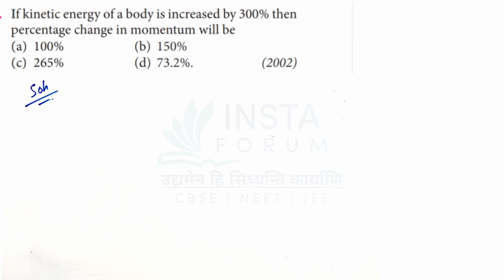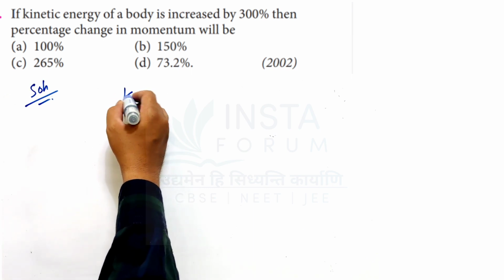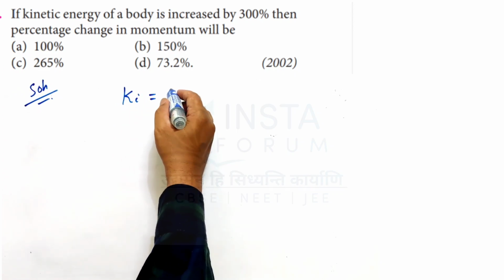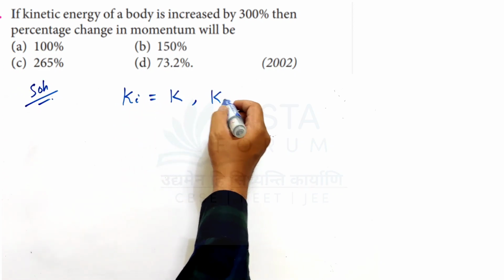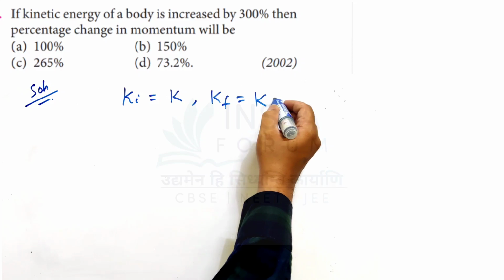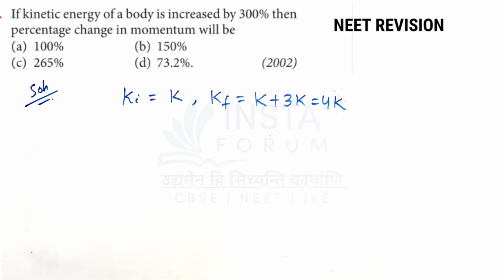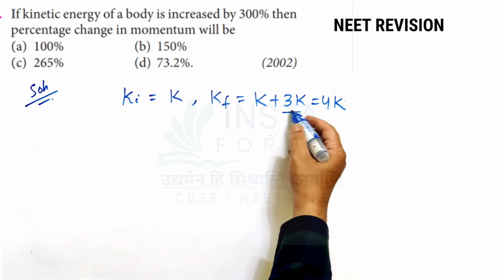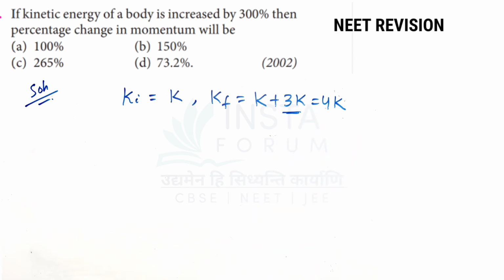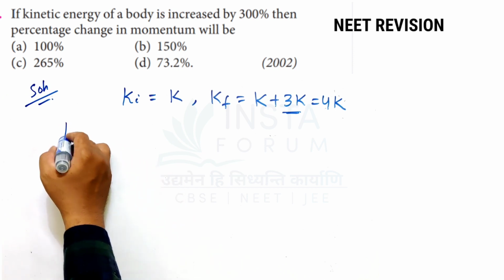You can see it is given in the question that the kinetic energy increases by 300%. So let the initial kinetic energy equal k, then the final kinetic energy will be k plus 3k, that equals 4k. As it has increased by 300%, I have added 3k to the initial to get the final kinetic energy.